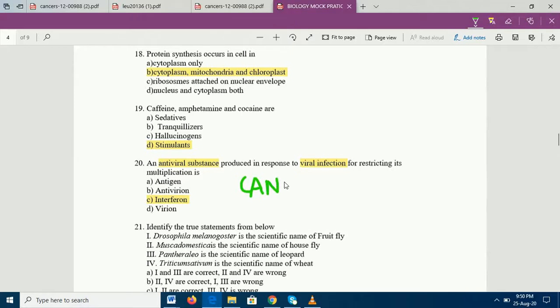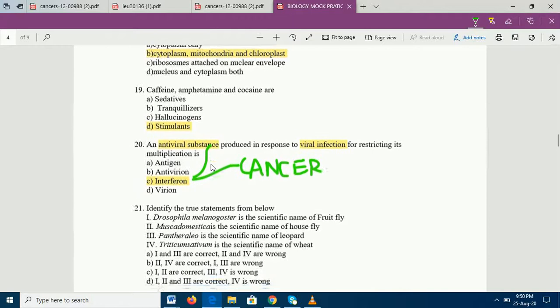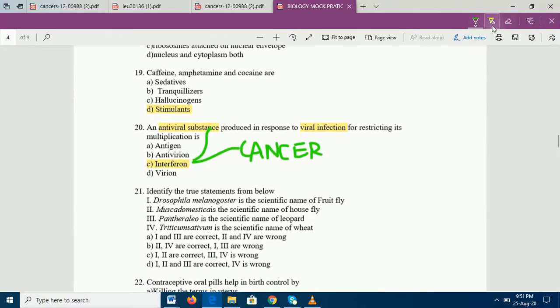For innate immunity, you have something called natural killer cells, and these NK cells along with interferons, they are also responsible to fight against cancer and viral infection. This is additional information which you have. NK cells and interferons, they are both for antiviral substances and cancer. Moving on to 21st question, you need to select the true statements.